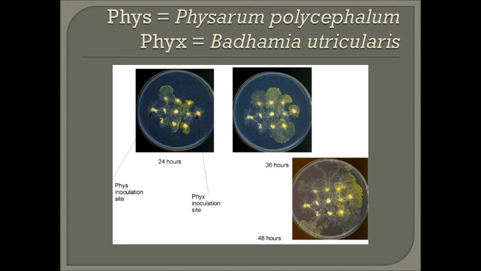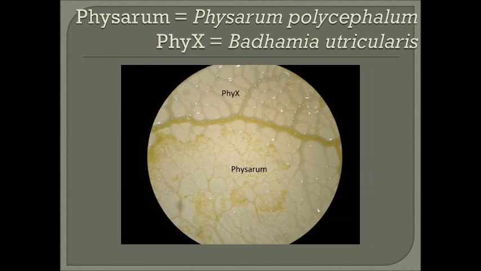of Physarum. So, at the microscopic level, we can find out that in most observations Physarum could grow into branches of Badhamia, while Badhamia could grow over Physarum strands. We can see that somehow Physarum feeds on small branches of Badhamia.